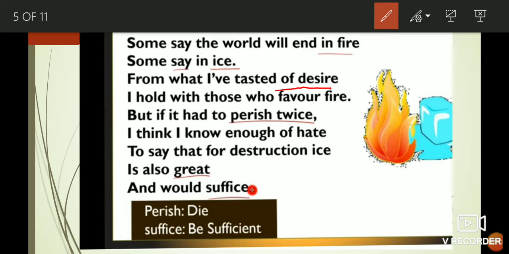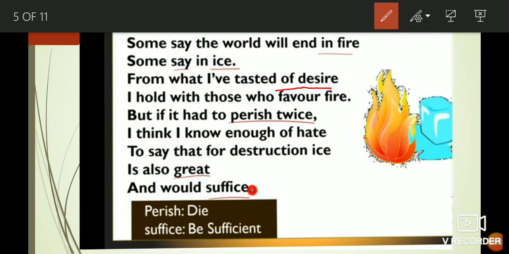But if it had to perish twice, I think I know enough of hate to say that for destruction ice is also great and would suffice.